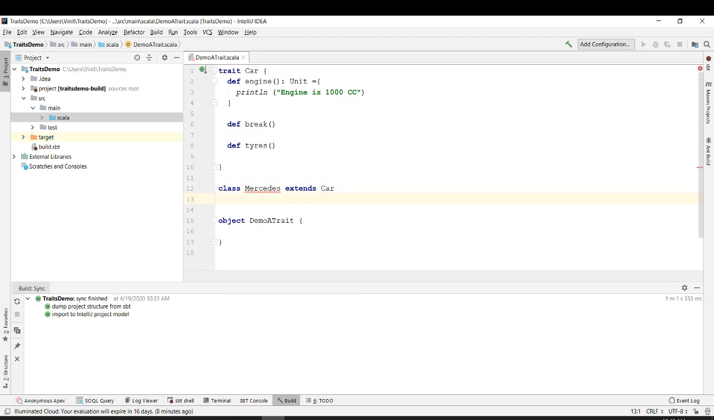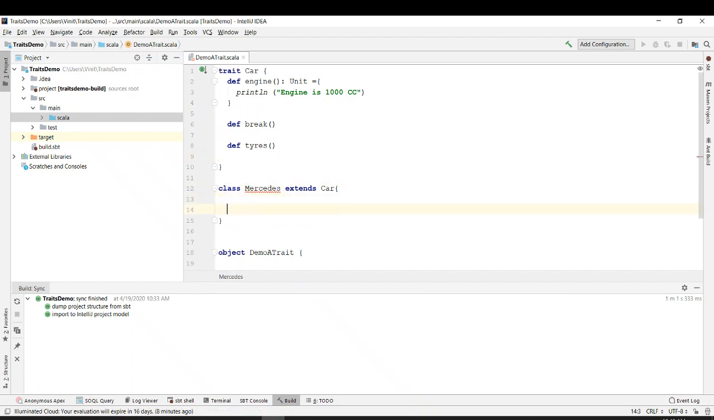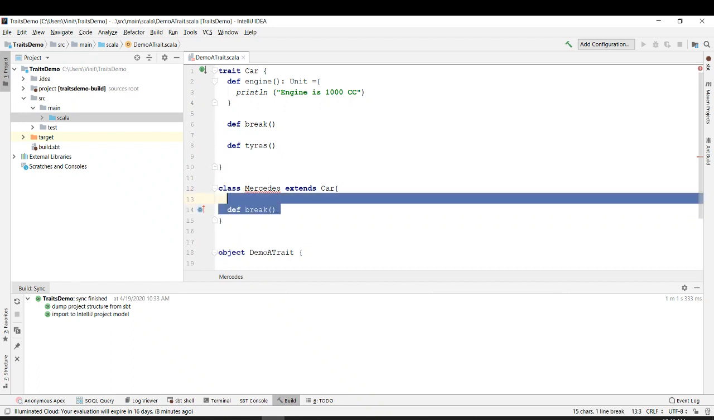Okay, what's the error it is giving? Okay, so let's define whatever we had not defined above. def brake. Okay, so brake was not defined, so I just define a brake method, right?